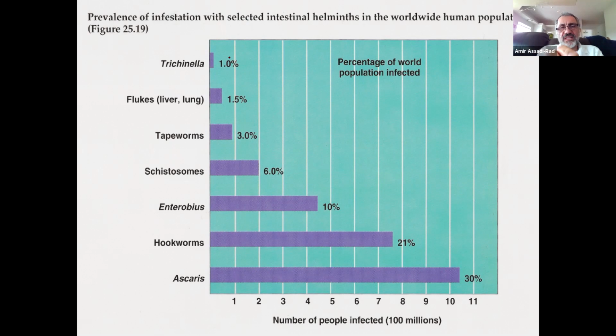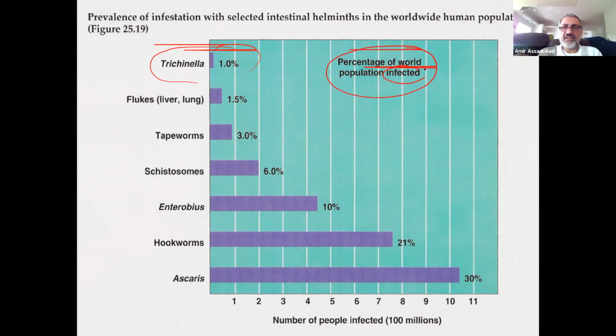And then what happens? Trichinella, it says 1%. Yeah, I would say that's correct. Liver fluke, 1.5% maybe. So tapeworm, 3% of the population. Anyhow, I'm not going to get into how they got those 3% from whatever population. But tapeworm, as you know, they do not harm their host. So that number is more, of course, that's how many has been reported. Percentage of the world population infected.